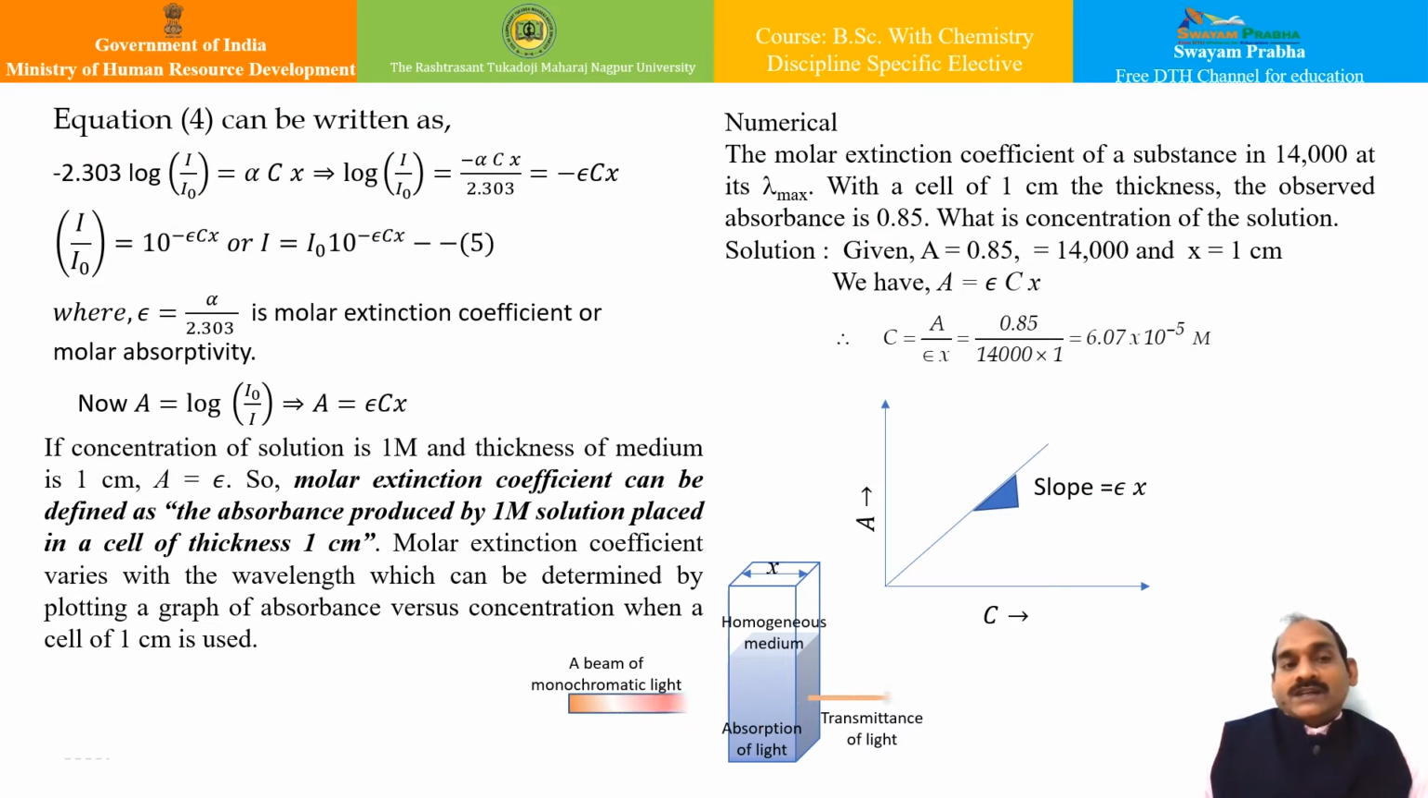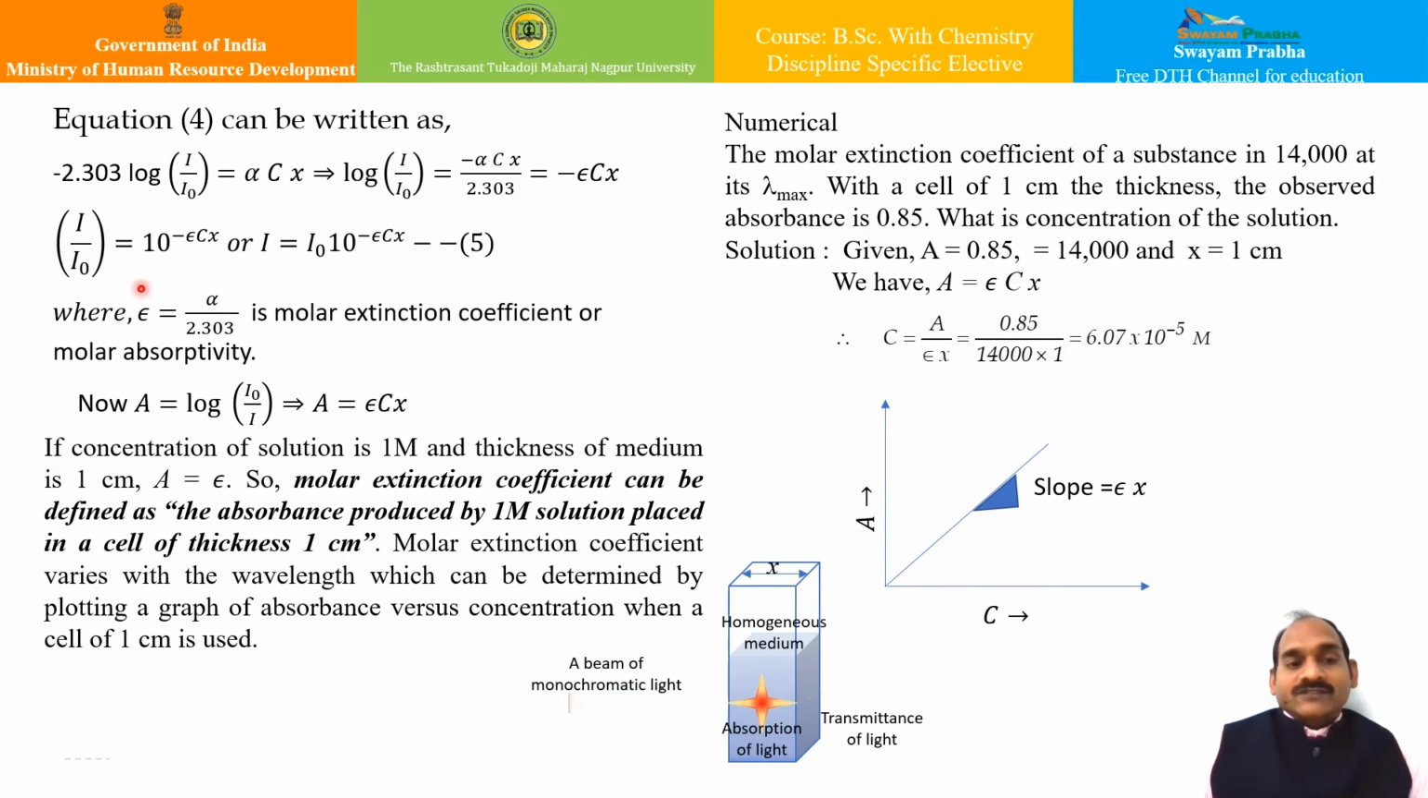The Lambert's-Beer's law equation can further be written in this form, because I can always convert from natural log to log to the base 10. I can write down minus 2.303 into log I upon I0 is equal to alpha into c into x. Finally I can write down I is equal to I0 into 10 to the power minus epsilon c into x, where this epsilon is the molar extinction coefficient, which is alpha upon 2.303. Many a time this is known as molar absorptivity.